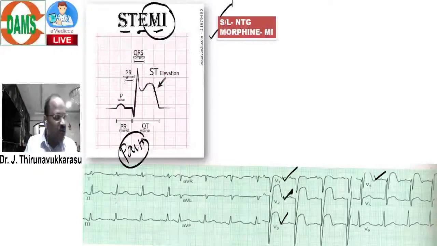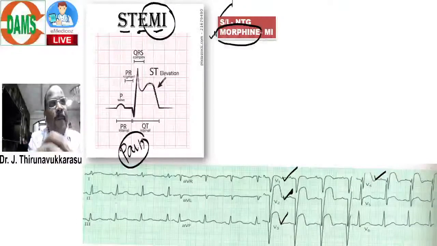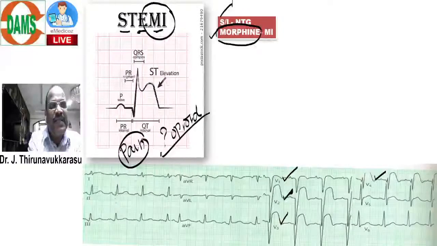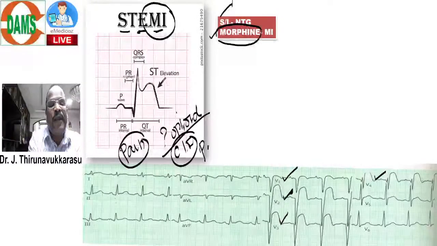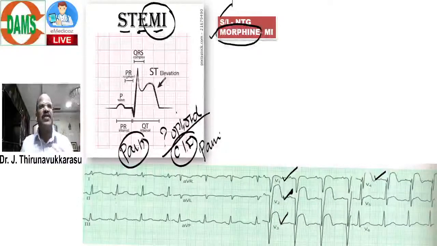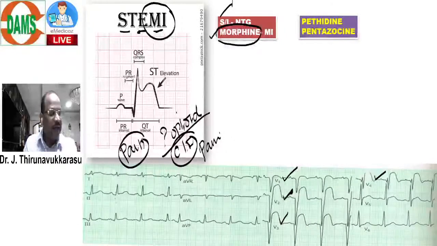Here I want to ask one interesting question. Come on, medico aspirants, Shubha, Gushbu, Anjali, Akhilesh, all of you please answer. Opioids are very good for relieving pain in MI. Now question: name some opioids, even though opioids are painkillers, which are contraindicated for treating pain in MI patients. Some opioids are contraindicated for treating MI pain. Who are they? Pethidine and pentazocine.